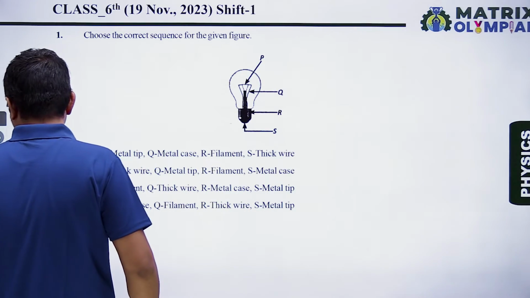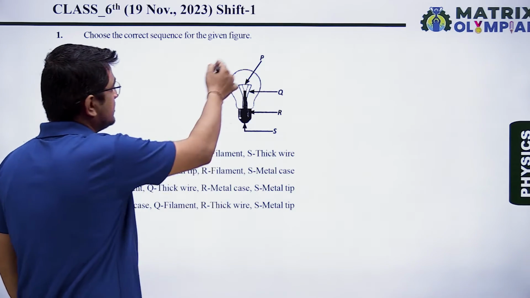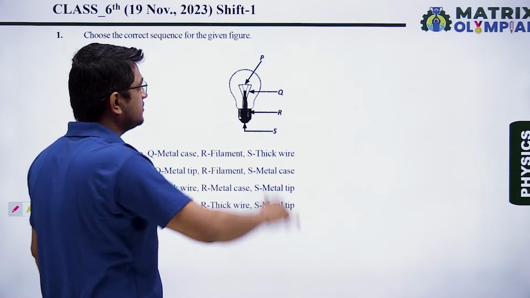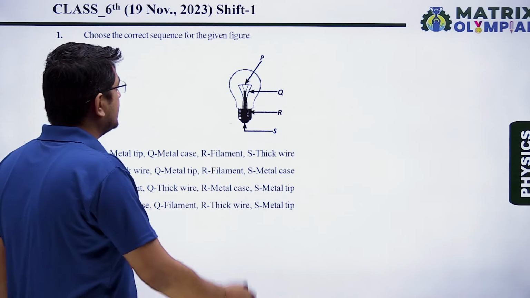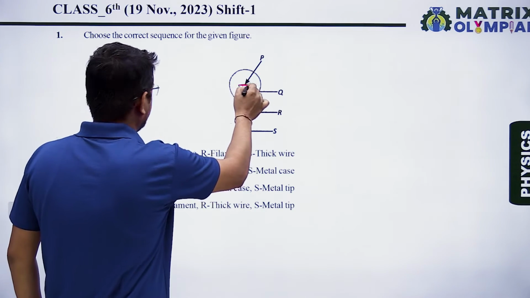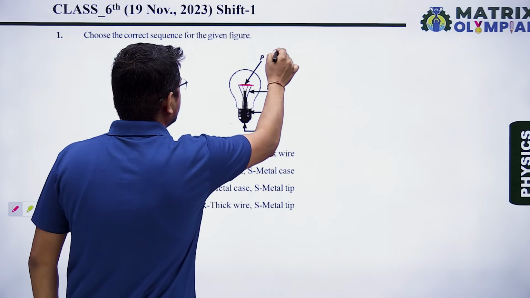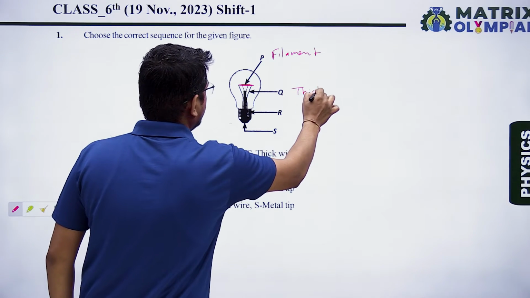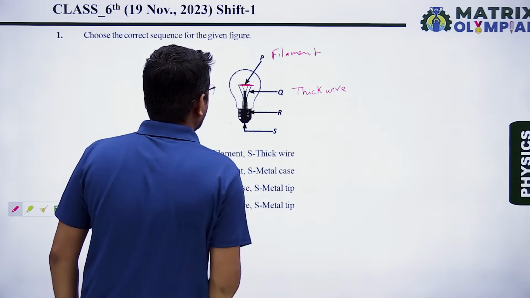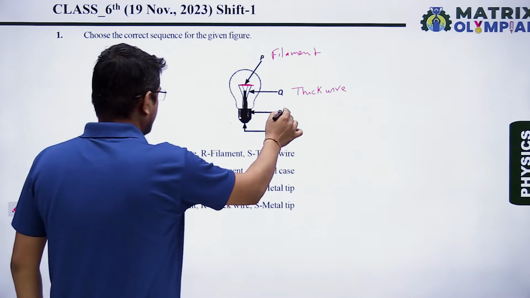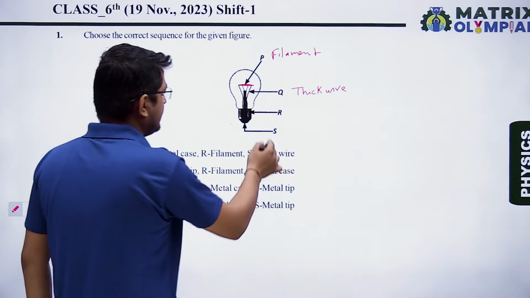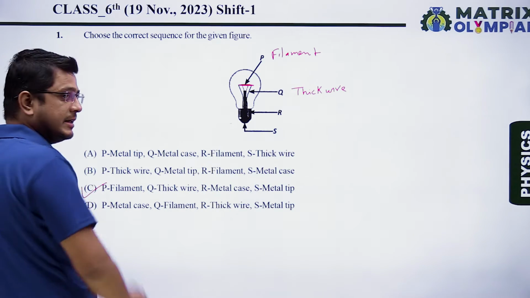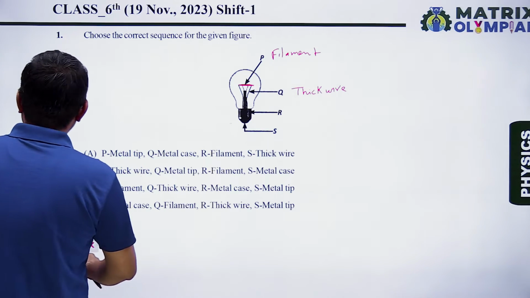Question number first. In question number first, there is a figure of a bulb and we have to answer the following P, Q, R and S part of the bulb. So as we can see, P is the filament, Q is thick wire, R is metal case and S is metal tip. So we can see here our correct answer is option C. Okay, let us move toward next question.